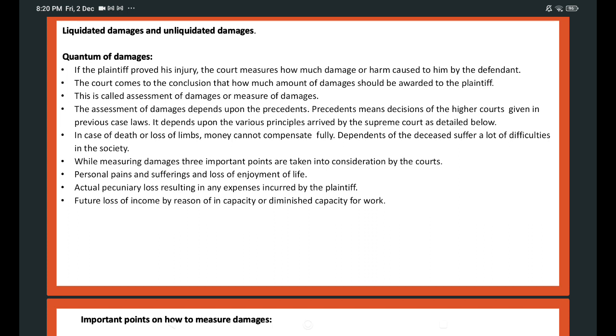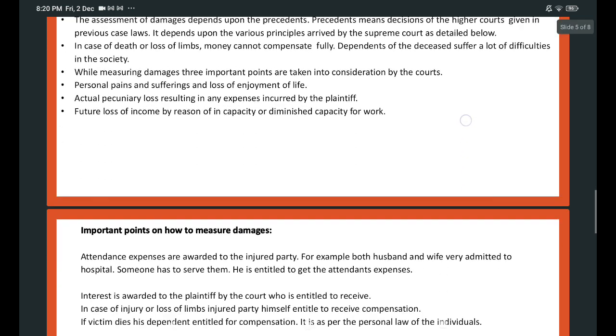So the injured person is entitled to full compensation for the financial loss. In such circumstances, the court has to take into consideration the following points: personal pains and sufferings, loss of enjoyment of life, actual pecuniary loss resulting in any expenses incurred by the plaintiff, and the probable future loss of income because of diminished capacity to work.